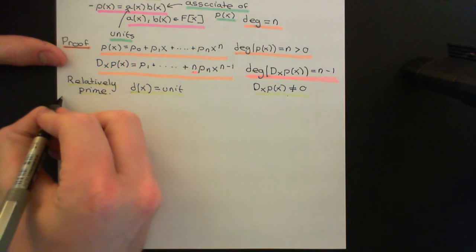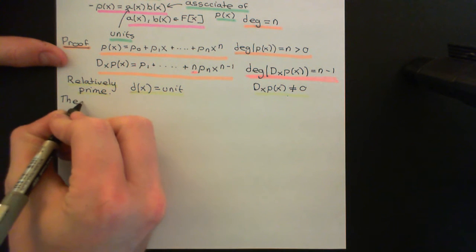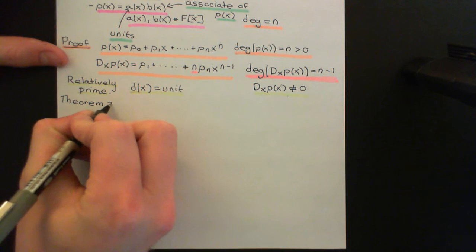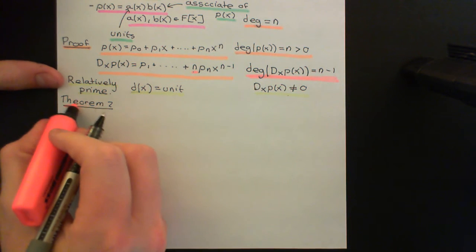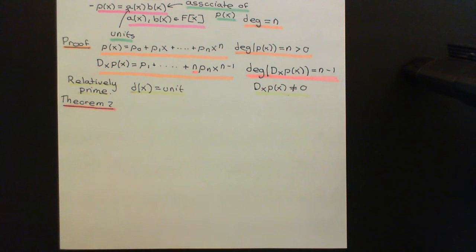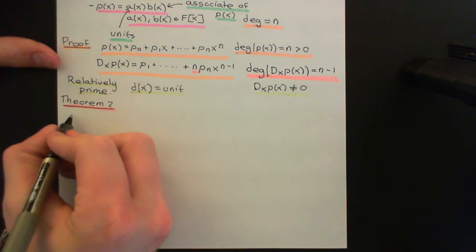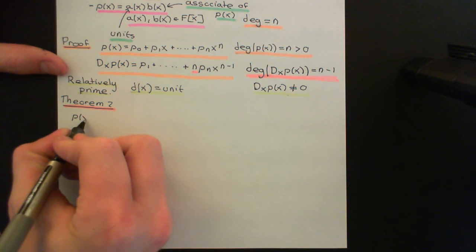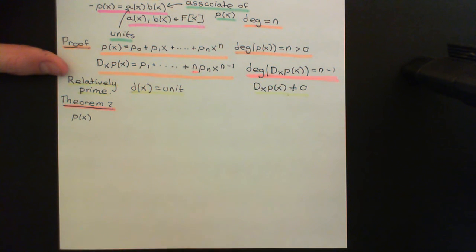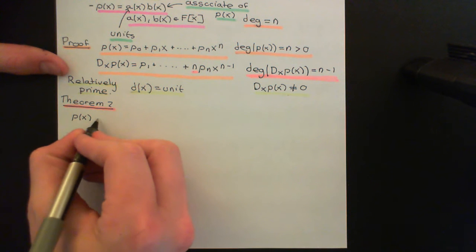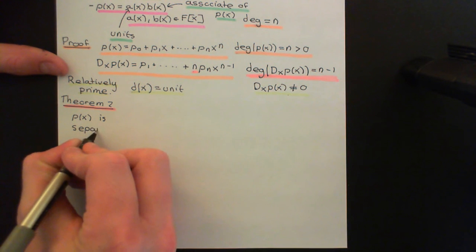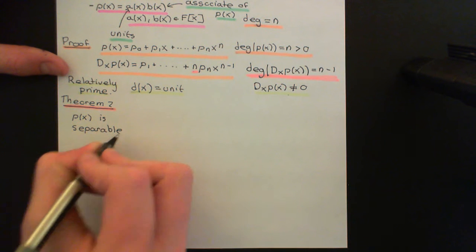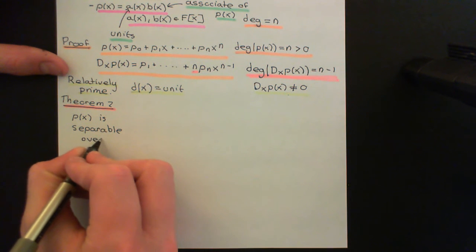Okay, so here we go. Theorem 2. I'll just underline this in another nice colour, so we'll have it in red here, a very important theorem. Here is Theorem 2 then. The polynomial p of x, some arbitrary polynomial from my ring of polynomials over the field of characteristic 0, is going to be separable over F, so I will have the over F.